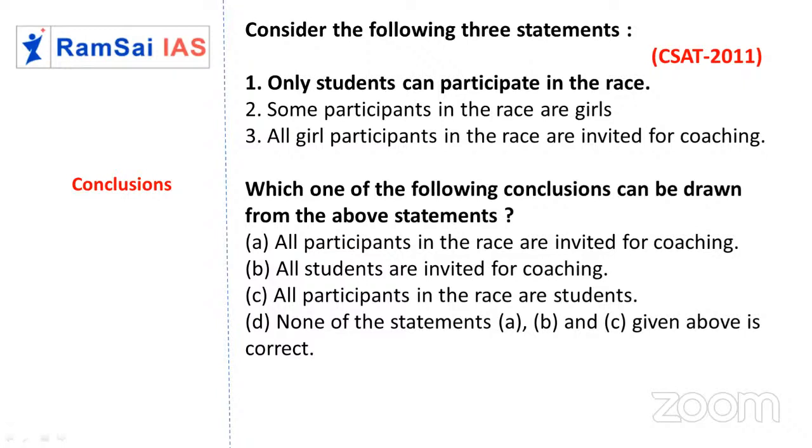So keep it aside. I'm not eliminating it directly, but I'll put it on hold, searching for a better option. All students are invited for coaching. Wait, why would all the students be invited for coaching? Only participants. See, in the worst case, only participants will be invited.